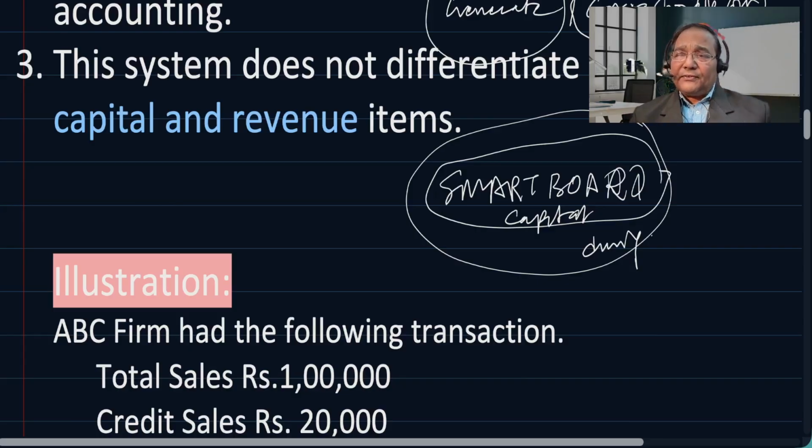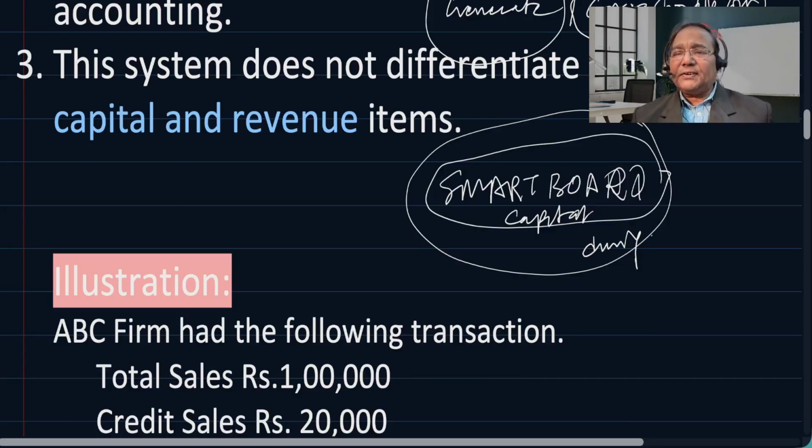So in case of a cash basis accounting system, it does not differentiate between capital and revenue. Even if a capital nature expenditure has happened during the year, it treats it as an expenditure and does not pay attention to the benefits it is going to get for a longer period of time.